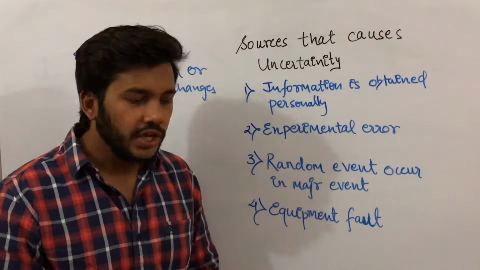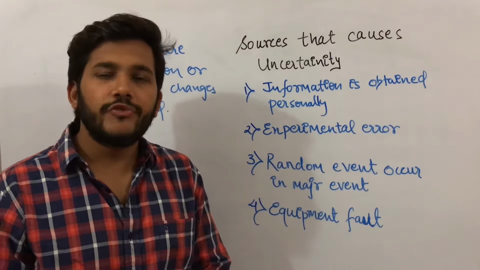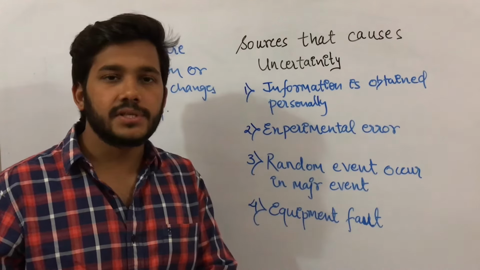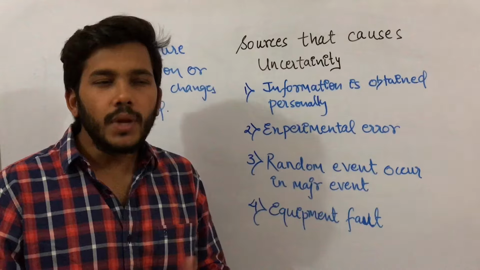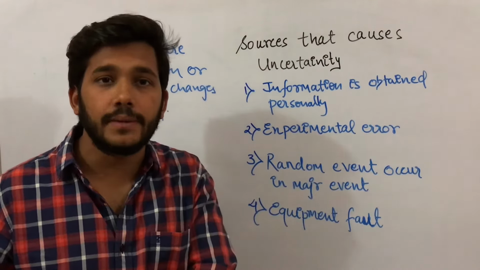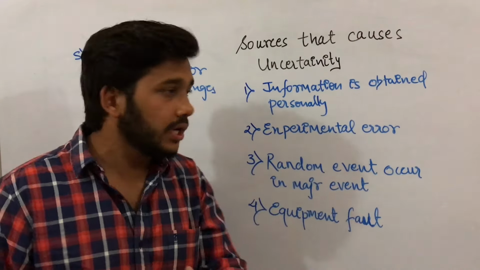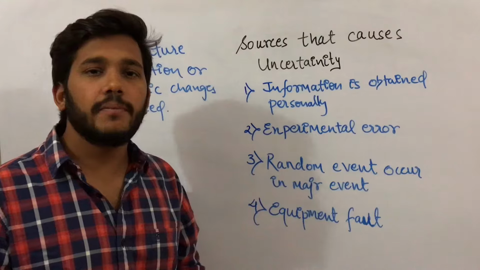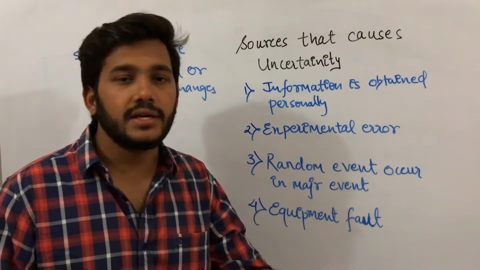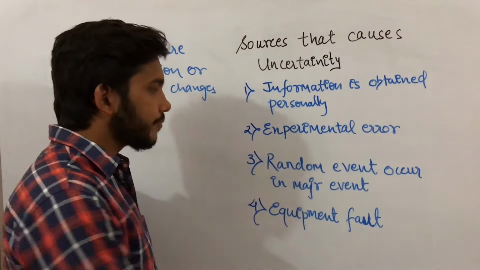Second, experimental errors. If you are experimenting with something, say you experiment 10 times and the results for those 10 events are odd, but if you experiment 100 times, then it might be the case that even results can also occur. So because of errors performed while experimenting, uncertainty can also be caused.